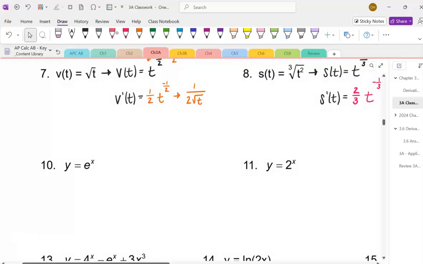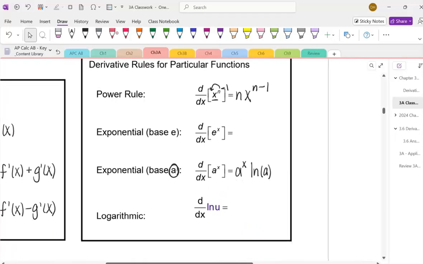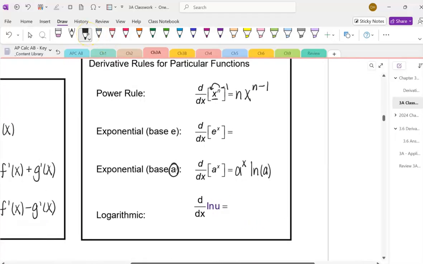Number 10, we have y equals e to the x, and that's one of our other rules up top. Because it's exponential with a base of e, it starts with a rewrite. So we've got e to the x, and then you have natural log of the base, which is e. If you know your rules for natural log, natural log of e is just 1. So you really have e to the x times natural log of e, which is e to the x times 1, which you don't actually need to write. So we just say that it's exactly the same. The derivative of e to the x is just e to the x.